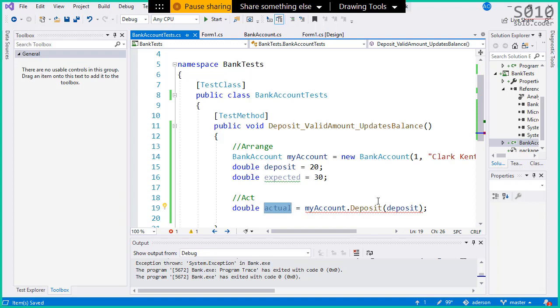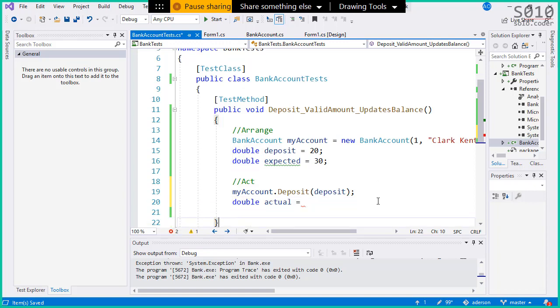Okay, perfect. So we're going to have the deposit by itself, and then what are you going to set actual to? We are expecting a proper balance. So how about we get the balance of the account after the deposit?